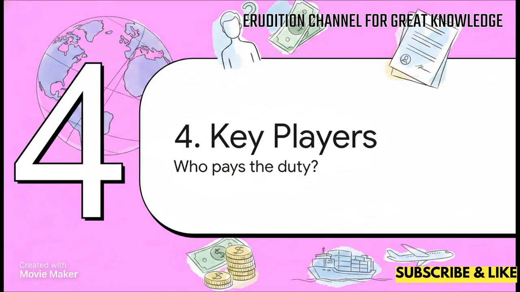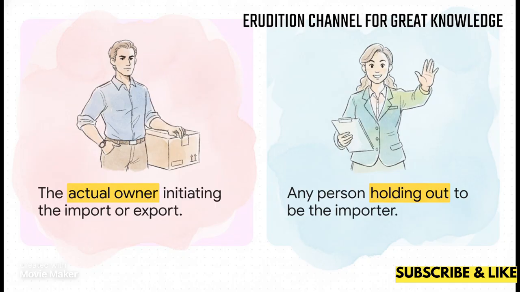Section 4. Identifying the key players. Next, we have to talk about the who. Even though the tax is on the goods, the government still needs a real person or company to actually hand over the cash. Sections 226 for importers and 220 for exporters contain a classic exam trap. Sure, the actual owner is liable, but the law intentionally casts a giant net to include anyone holding himself out to be the importer or exporter. So, if an agent acts like they are the one importing the goods, customs can absolutely treat them as the importer for collecting the duty.